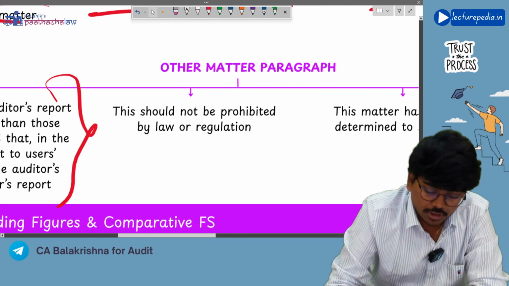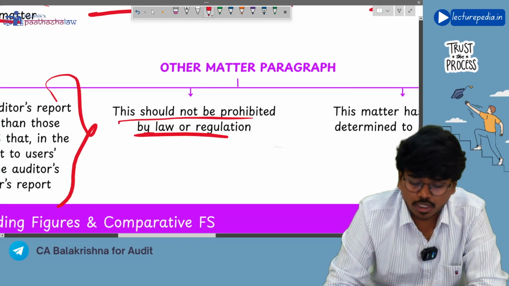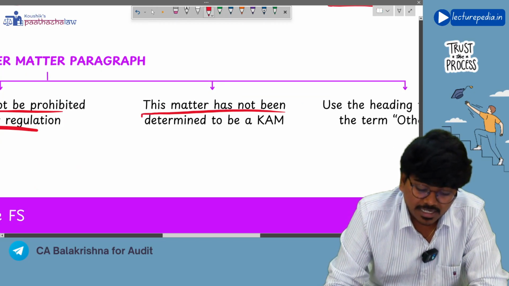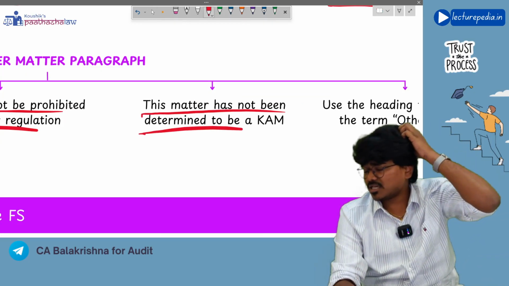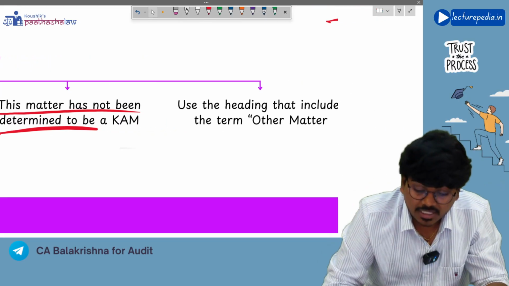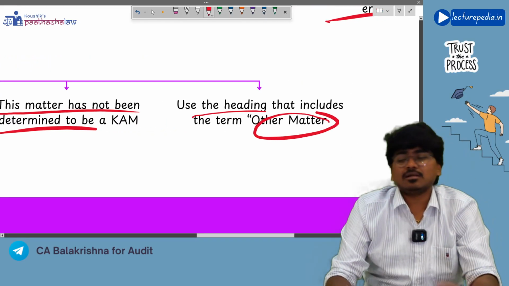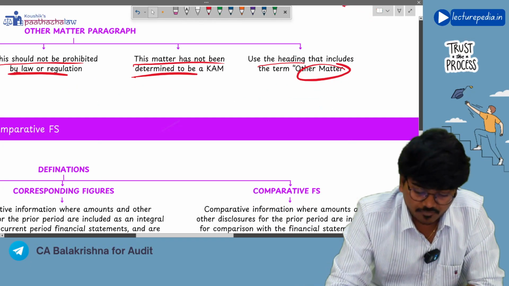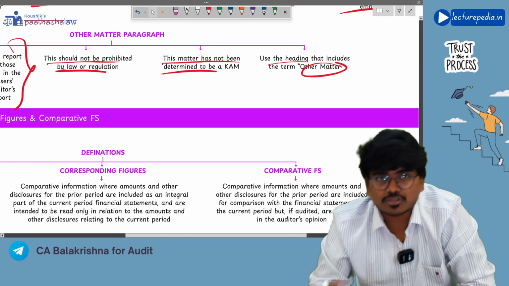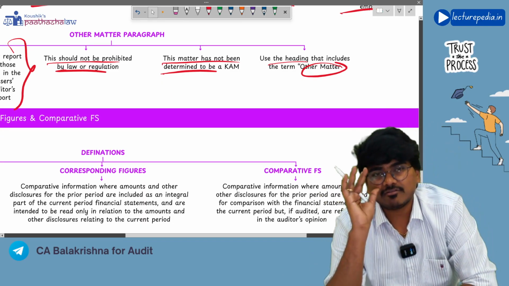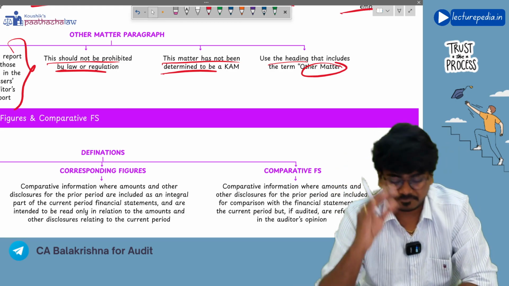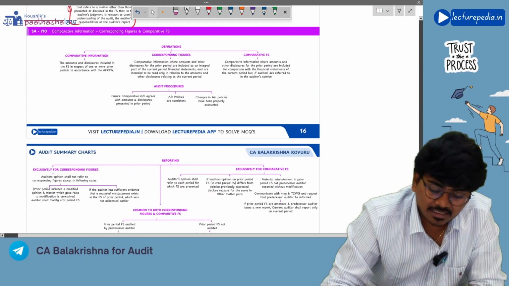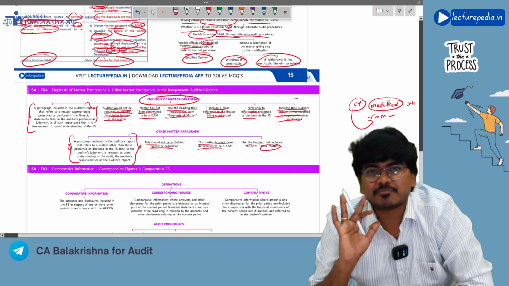See, this should not be prohibited by law or regulation. Of course, law or regulation should not prohibit this matter from being communicated in the other matter paragraph. And this matter has not been determined as a key audit matter, the same point that we have discussed in the emphasis of matter paragraph. Next, you need to use the heading as Other Matter. So these are some of the important points with respect to the other matter paragraph. So SA 706 is also completed. Just left with only one standard, which is SA 710. Let us discuss SA 710 also. Once we discuss SA 710, this chapter gets completed.